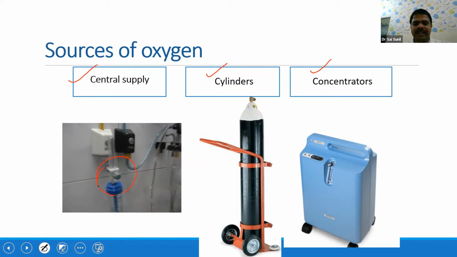If you are using cylinders, you should know some of the practical aspects of cylinders, and also oxygen concentrators. The most commonly used in most SNCUs are central supply and oxygen concentrators. Only during transport, from delivery room to SNCU or from one hospital to another, we use cylinders.